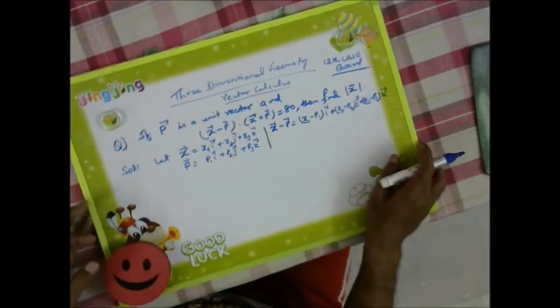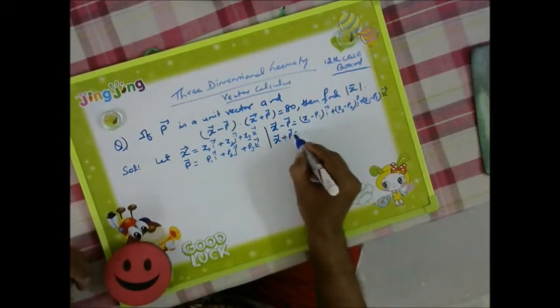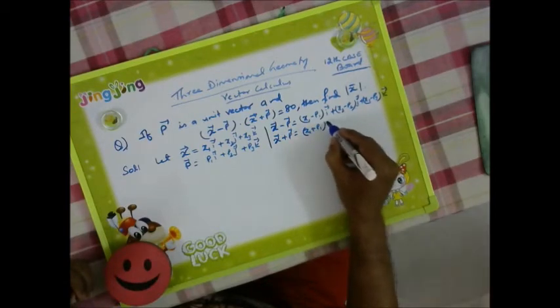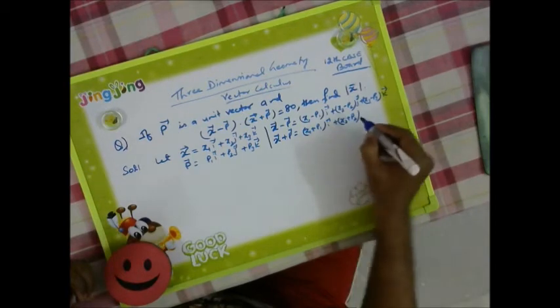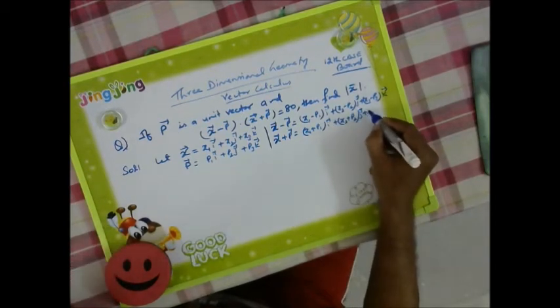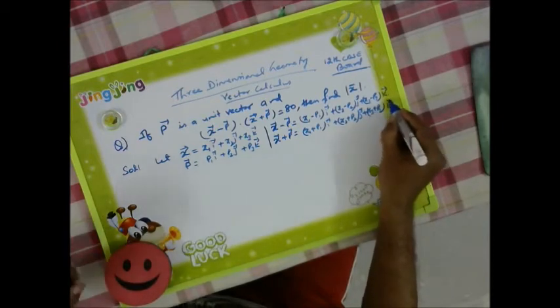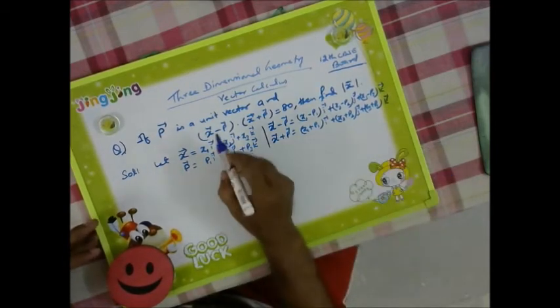Then x vector plus p vector will give us (x1 plus p1) i plus (x2 plus p2) j plus (x3 plus p3) k.